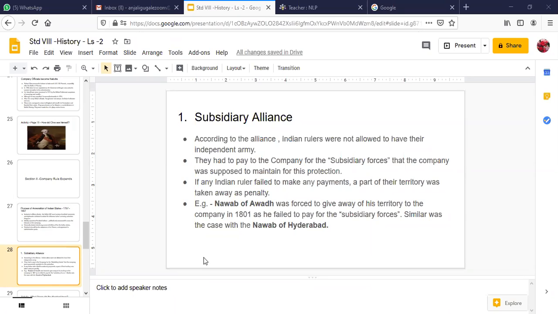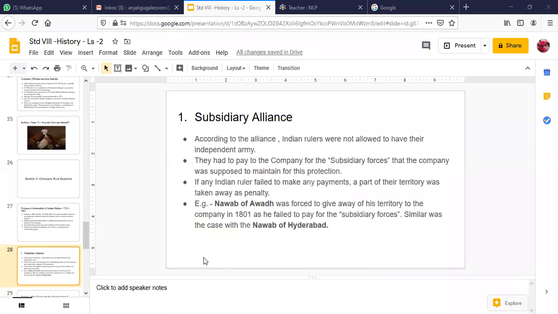Is this clear? Any doubt here about the subsidiary alliance? What was the subsidiary alliance? Please raise your hands and note down questions. We can discuss it in further detail also. Any doubt here, children? Yes, Omkar, if you have a doubt, let me know.